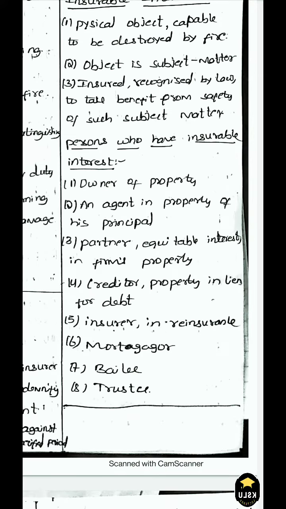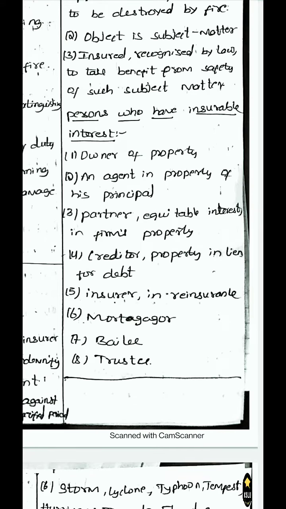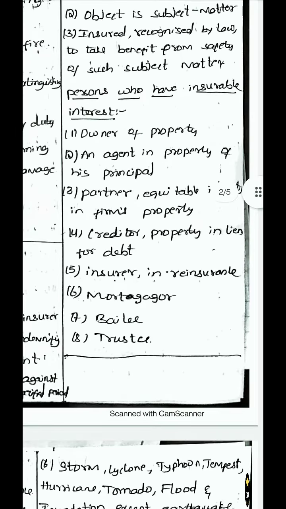Next, a partner has an equitable interest in the firm's property. A creditor, property in lien for debt. A creditor who has taken a property in lien for his debt can insure it for fire insurance. The next is an insurer in reinsurance. So even the insurance company can take fire insurance by reinsurance.